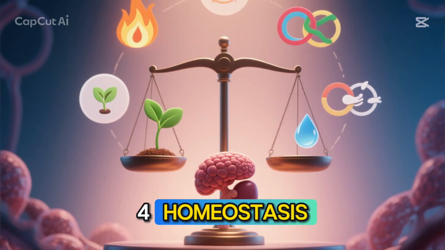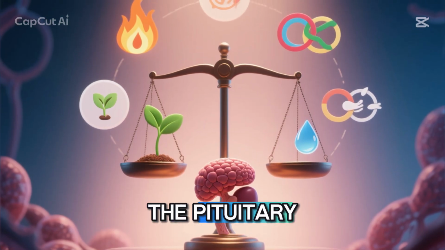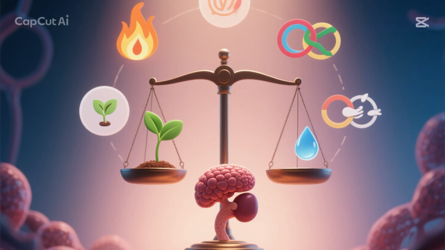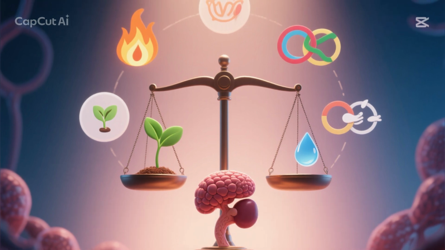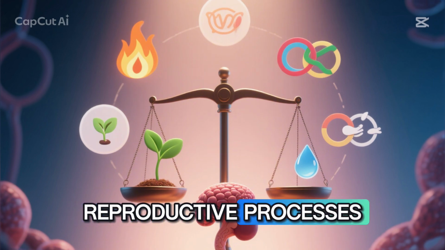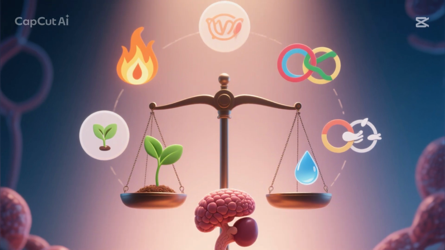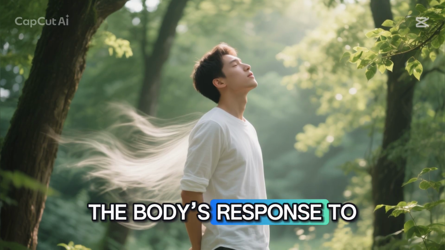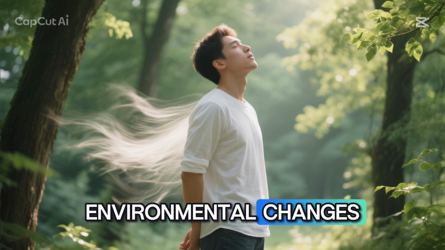4. Homeostasis. The pituitary helps maintain homeostasis, or the body's internal balance, by regulating metabolism, growth, reproductive processes, and fluid balance. It also coordinates the body's response to stress and environmental changes.